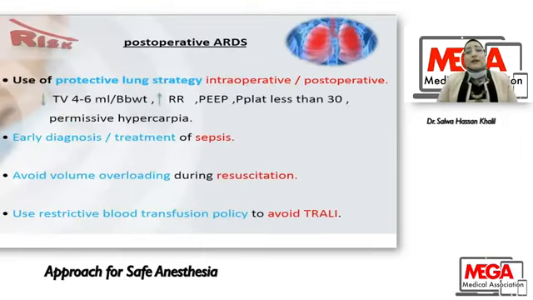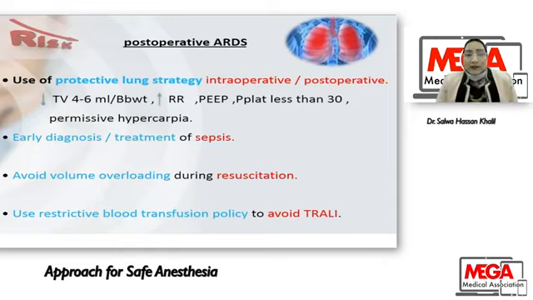To decrease the post-operative risk of ARDS, use protective lung strategies, intra and post-operative: low tidal volume, high respiratory rate, PEEP, plateau pressure less than 30, permissive hypercarbia. Also, early diagnosis and treatment of sepsis. Avoid volume overload during resuscitation. Once I am out of shock, keep on 5 to 10 negative fluid balance.